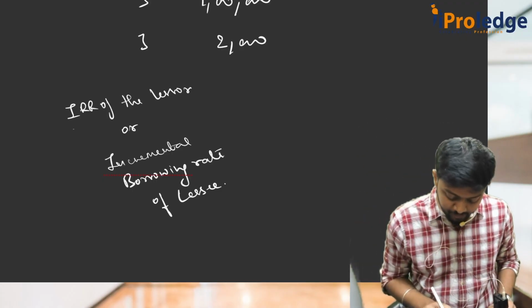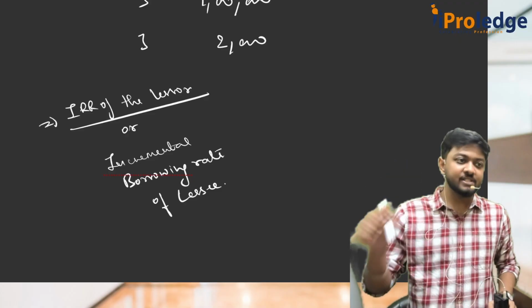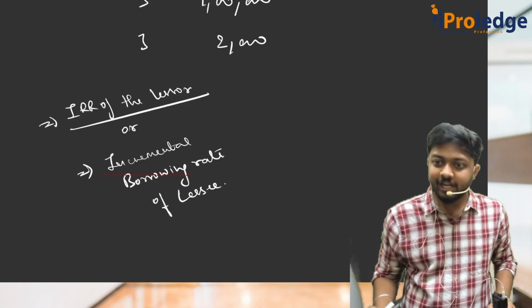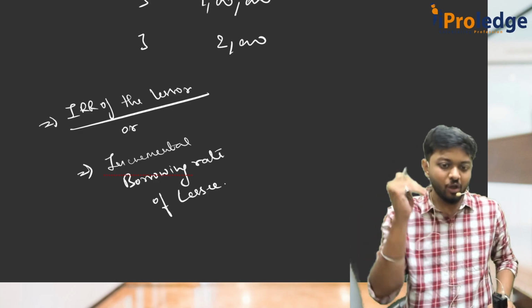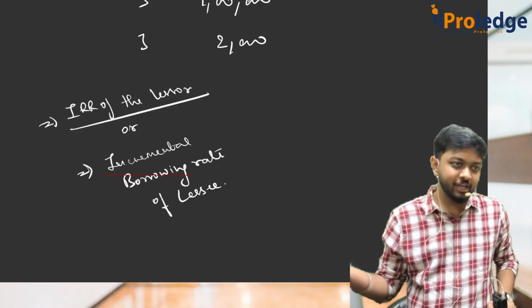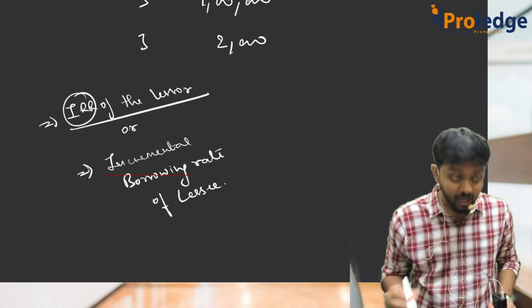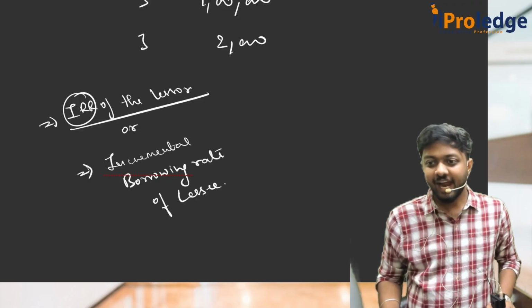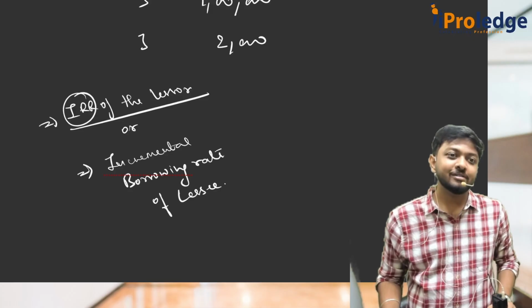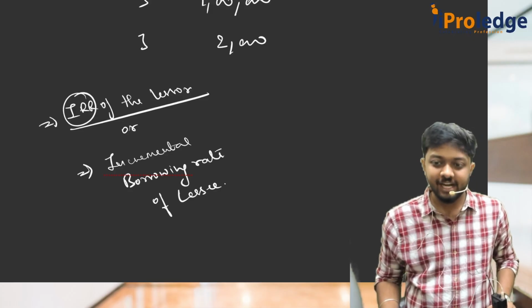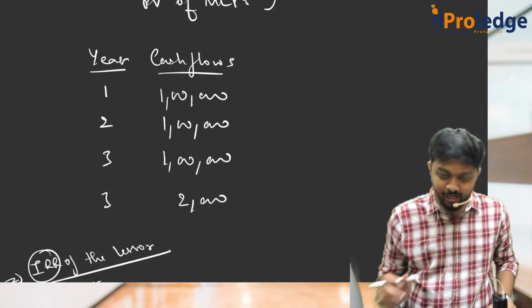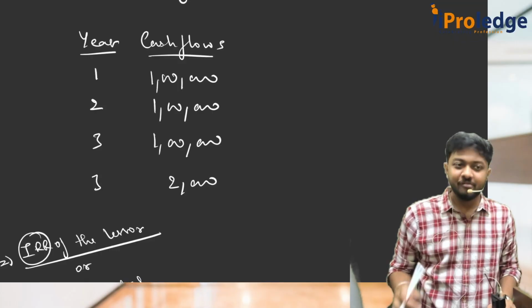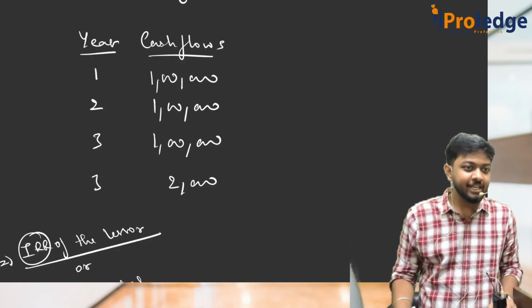See, first preference, the rate which you have to use is the IRR of the lease from the lessor point of view. If that is not there, you will take the incremental borrowing rate of the lessee. That is the priority. However, they have not given us the borrowing rate also. So that means we have to go for IRR. We have to find out the IRR for this question and then use that rate to bring it to present value. Understanding? Now these are the cash flows. How to find out the IRR? Remember your FM. We will take two random rates. Then we will find out the IRR.